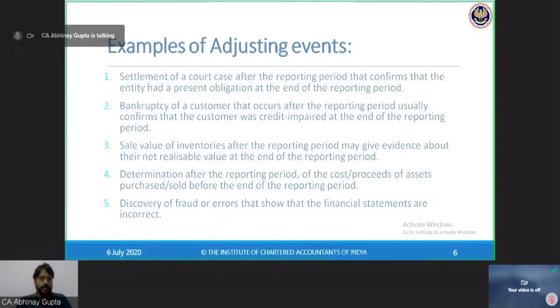But by 31st March, ABC Limited didn't declare themselves insolvent. So the event had not occurred, but there was evidence, because the ratings were available on their website and in the market, and the ratings were assigned as D for default. So I was very well aware that ABC Limited is not in a position to pay my dues. Hence, there was evidence. The only thing is that the declaration of insolvency came post year end. So that is an event which has occurred after the end of the reporting period, and that is called an adjusting event.